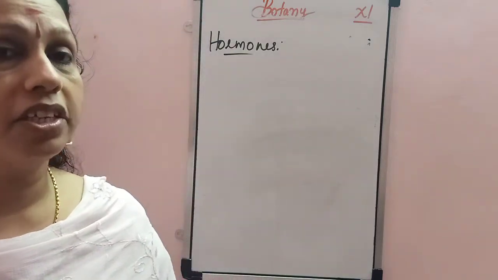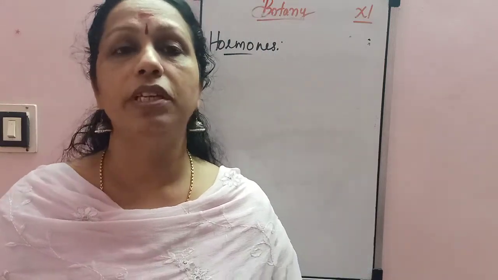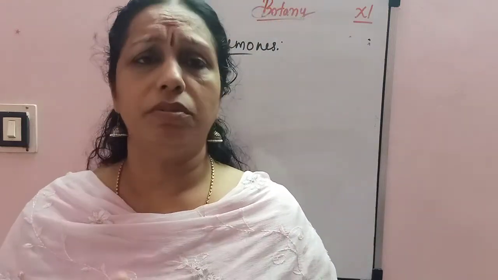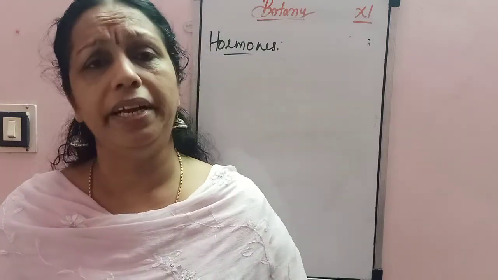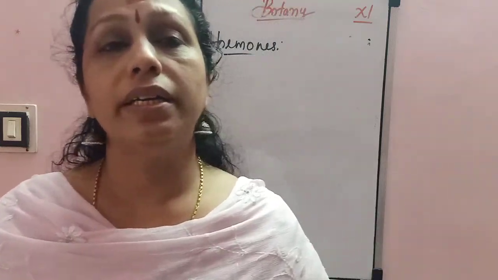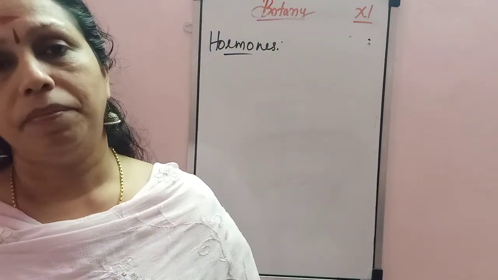And our last section is vitamins. Vitamins are compounds needed for the proper functioning of the body. Our body needs vitamins in an optimum quantity. Below that level, it causes different types of deficiency diseases. That you study. There are two types of vitamins: fat soluble and water soluble vitamins.